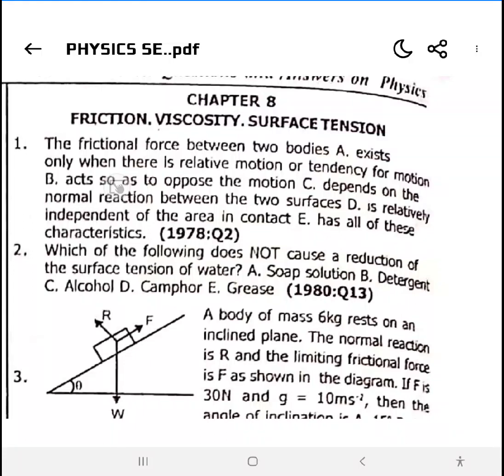Good day, guys. In this chapter, we'll touch theories on friction, viscosity, and surface tension. Let's dive straight into it.